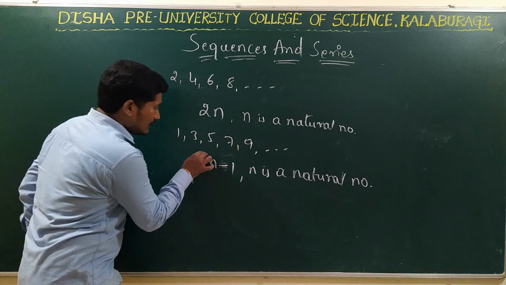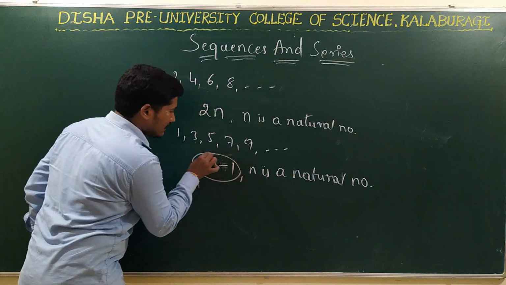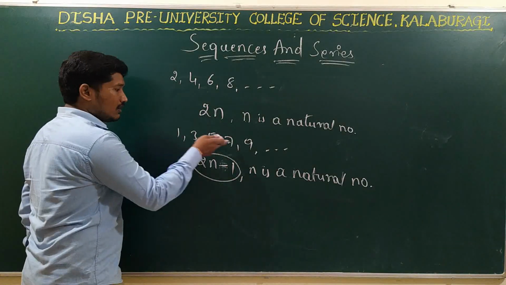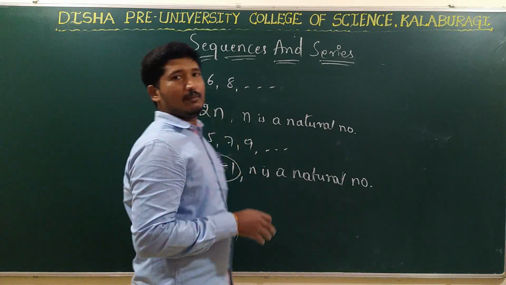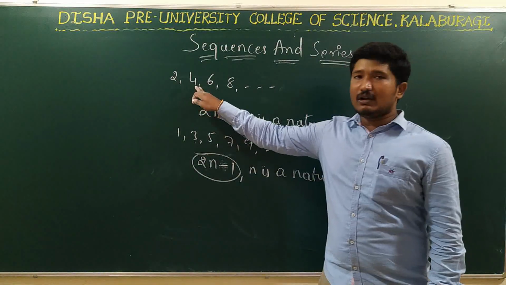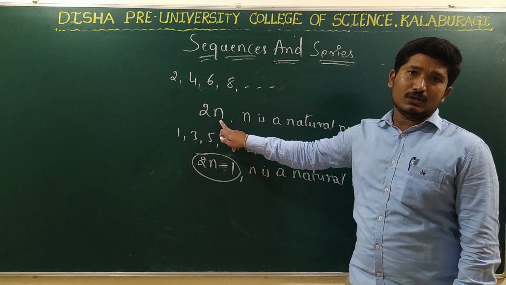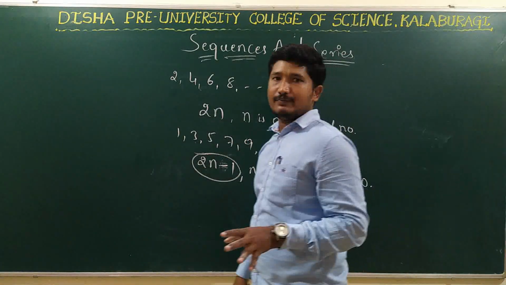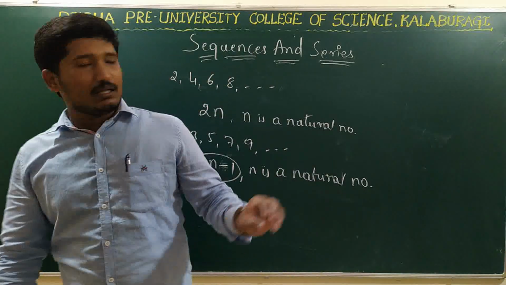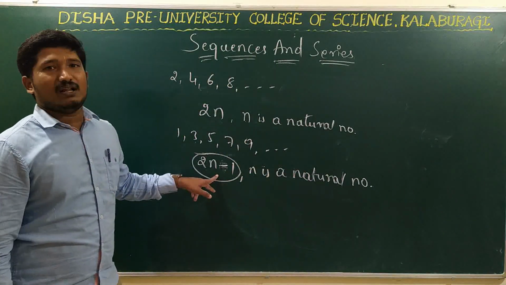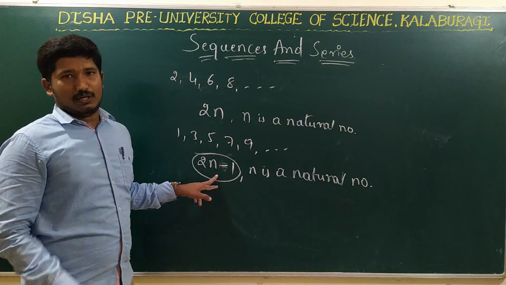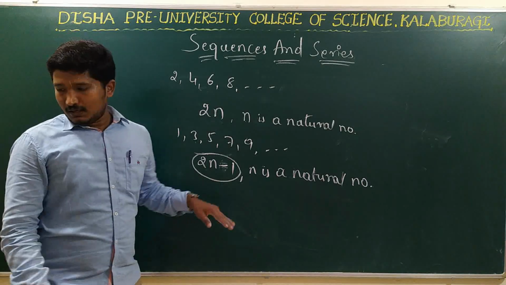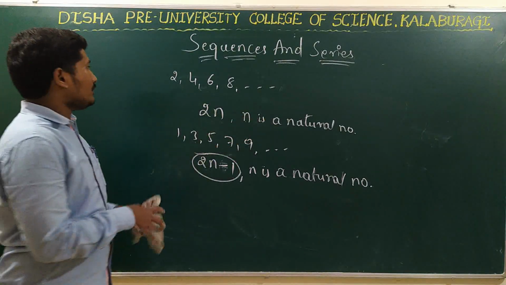So, in general, the basic algebraic formula for the odd numbers is 2n minus 1, and for the even numbers, it is 2 into n. So there are some sequences where you can write them in some general algebraic formula. Let us take one more example here.